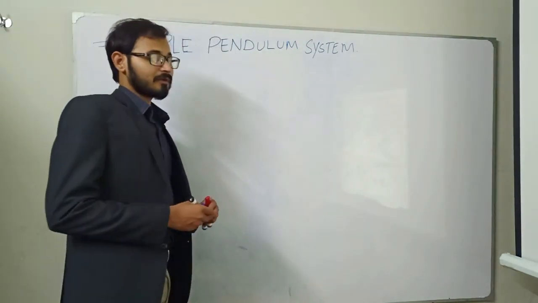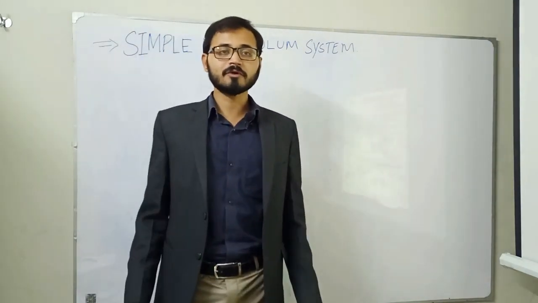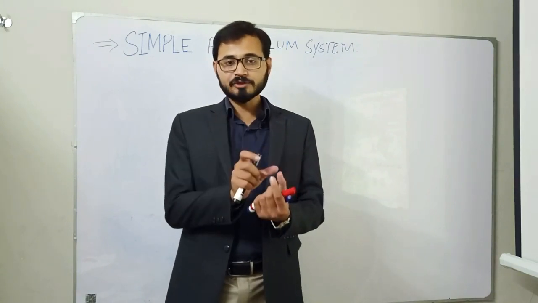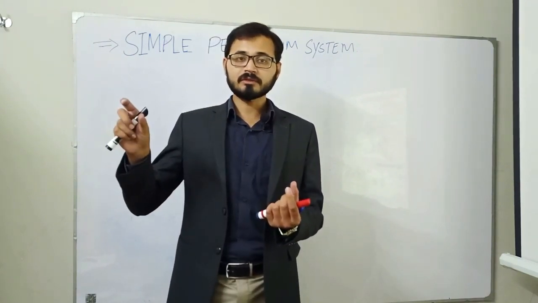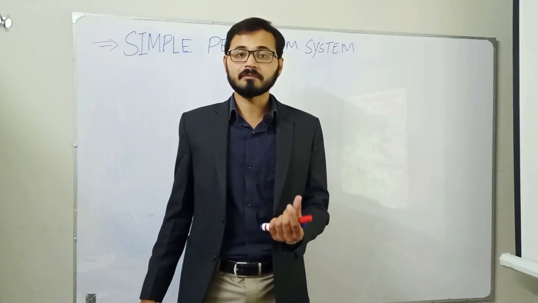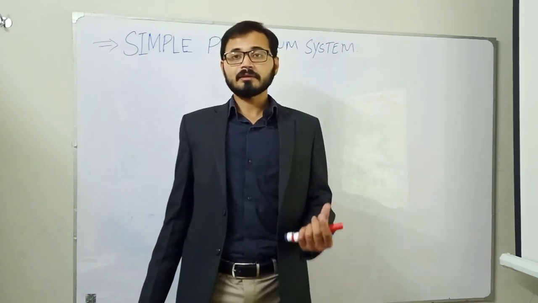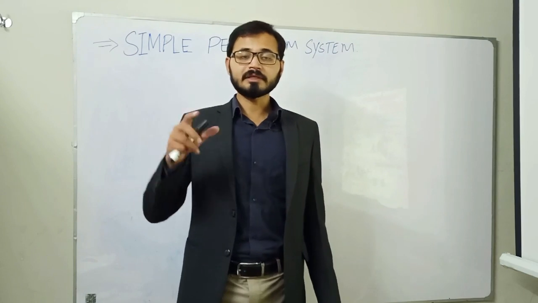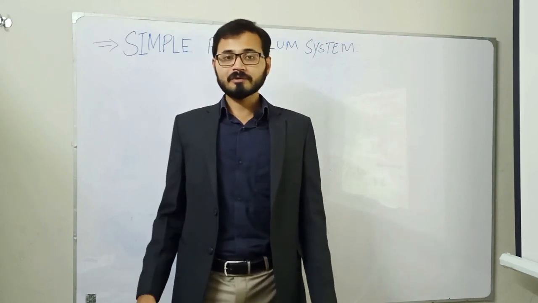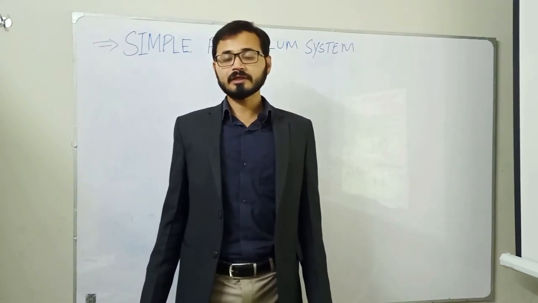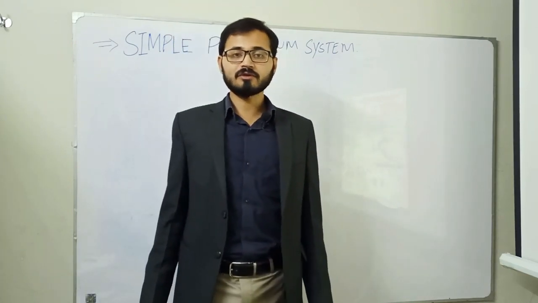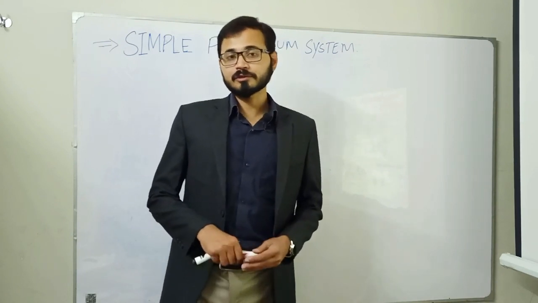For the linear behavior of the system, we also have to consider that we are displacing the bob from the equilibrium position by a minimum possible amount, in such a way that the value of the angular displacement is equal to the sine of that angular displacement. If you take sine theta and keep theta as it is, they will be closest. You can certainly check that for the smallest values, sine theta almost approaches theta.